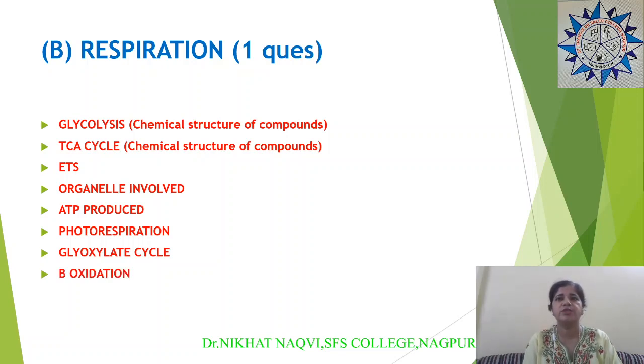Then there have also been questions on beta oxidation, the breakdown of fats. So you should know what is happening in mitochondria and what is happening in glyoxysomes, and then there is sequential removal of 2 carbons in the form of acetyl coenzyme A, that you should know.